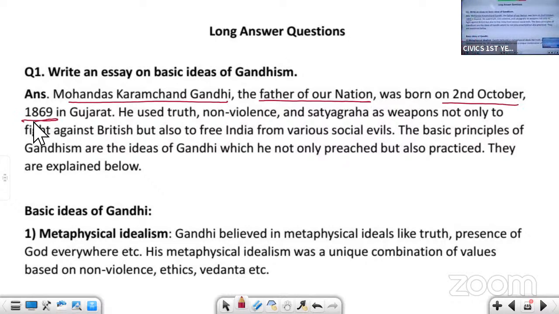He was born on 2nd October in the year 1869 in a village of Gujarat called Porbandar.